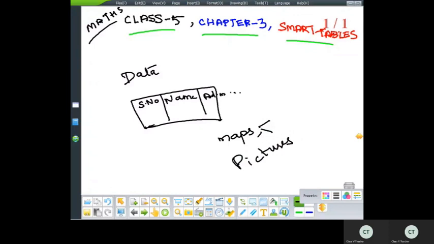Like if you say there are 24 boys and 48 girls, what am I getting? If I go on with the graphical representation, these are the boys, and double of this are the girls.